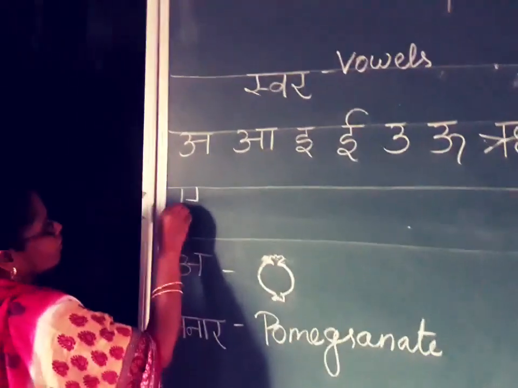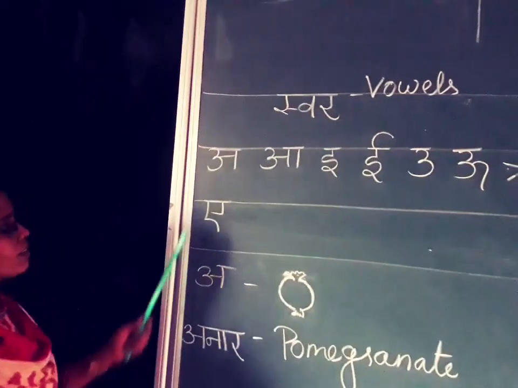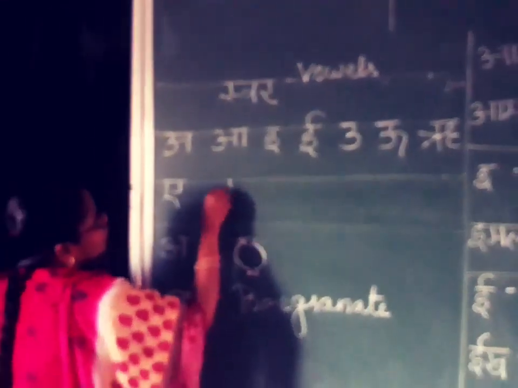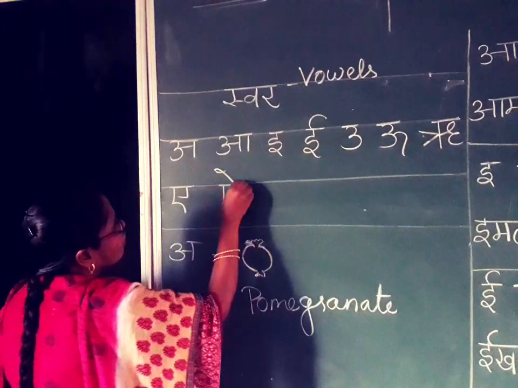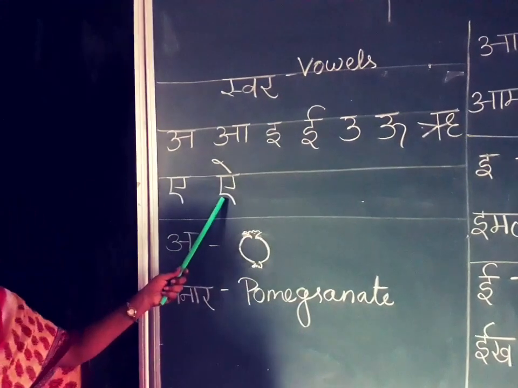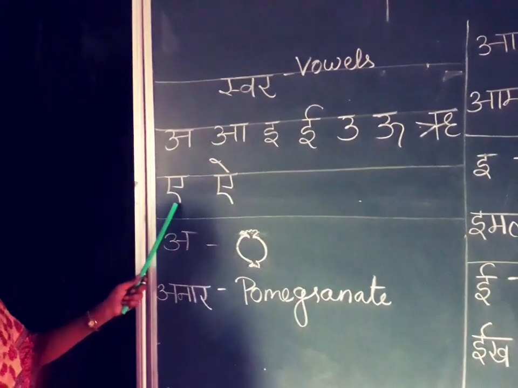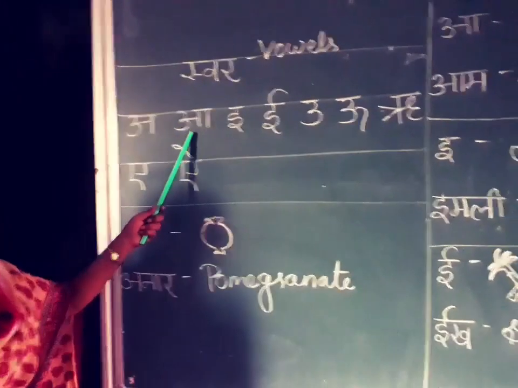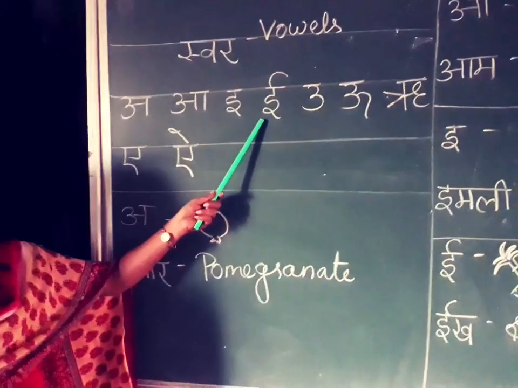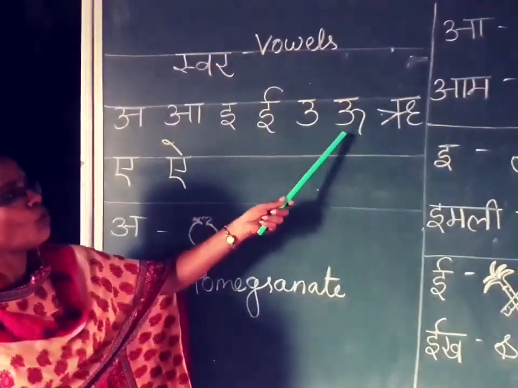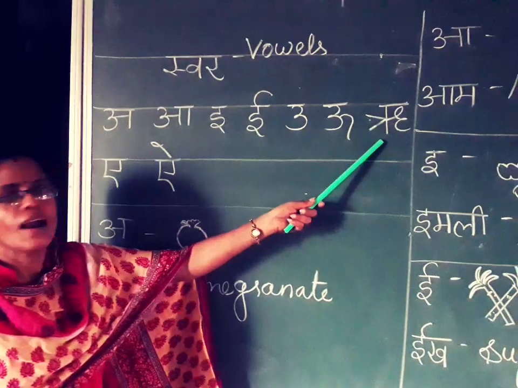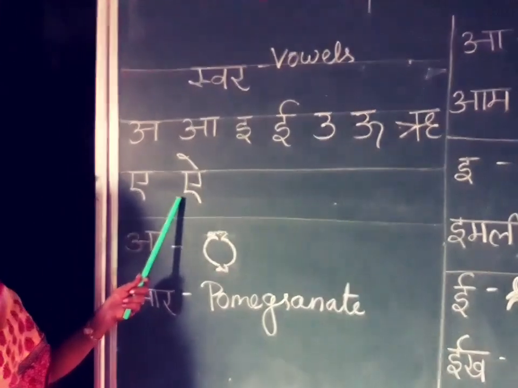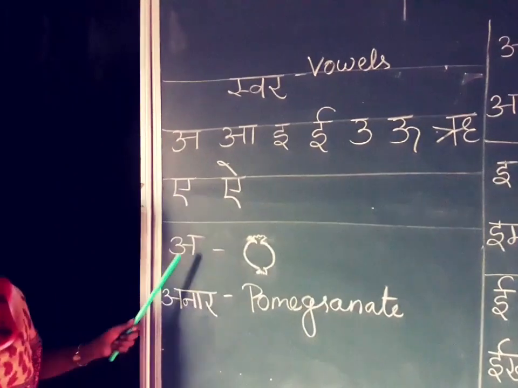A. What is this letter? I. What is this letter? Listen children. Last class we learned E only. Today's class is U, Ru and Re. Next one A, I. Right? Okay. The next one A.